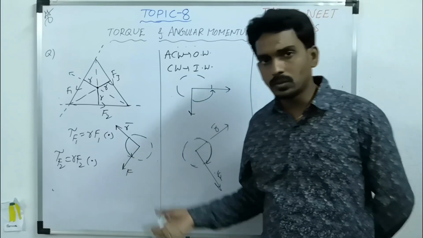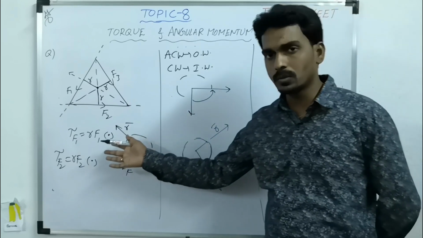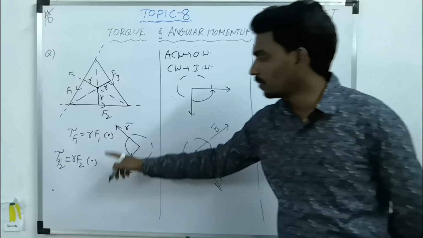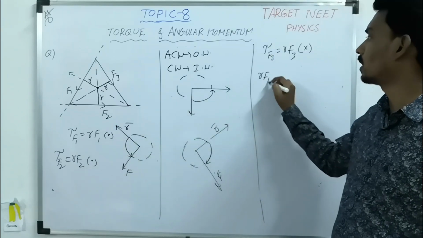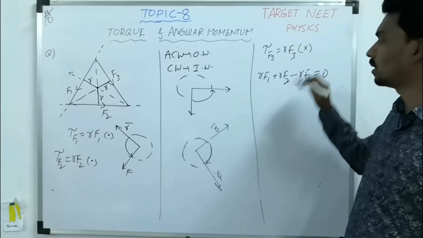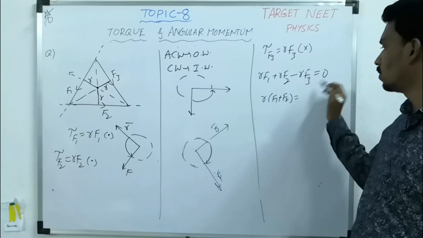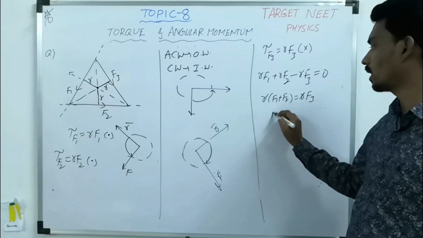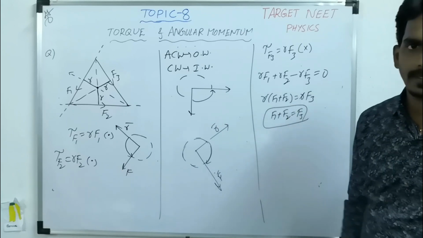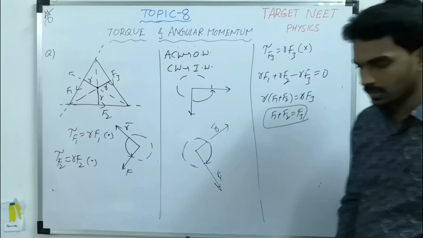If you consider inward as positive, outward will become negative. Depends. If you take outward as positive, then inward will become negative. So if you take this as positive, then the total torque R F1 plus R F2 and this is minus R F3 should be equal to 0. So R F1 plus R F2 equals R F3, R cancels. So F1 plus F2 equal to F3. So this is the way you can solve the questions.